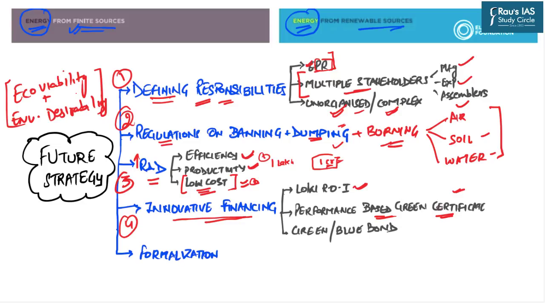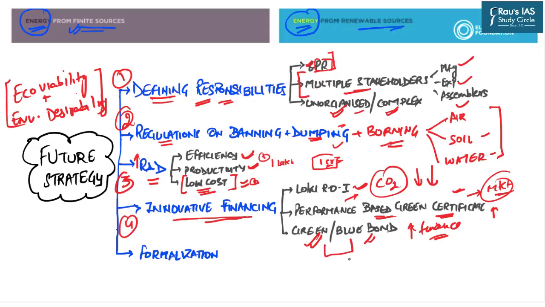Those companies who are performing well, for example, whose carbon dioxide emissions are well below the standards, well below the norms, can be issued certain green certificates which can be traded in the market, and from that market they can raise their finance. Further, green bonds or blue bonds can also be used in order to raise the finance.